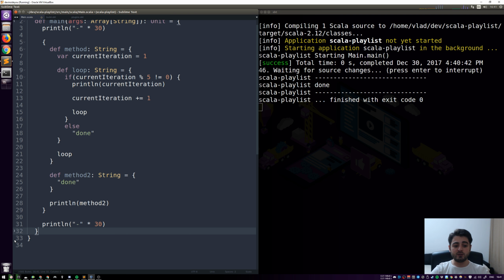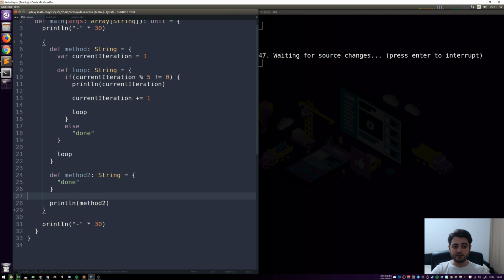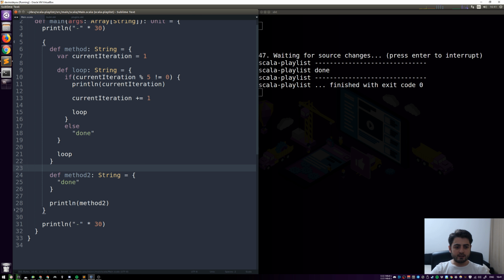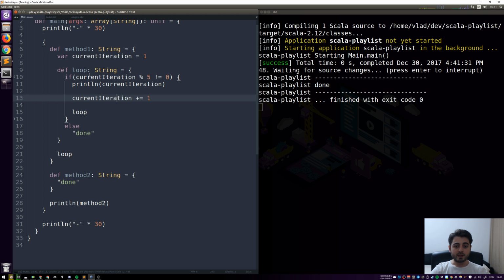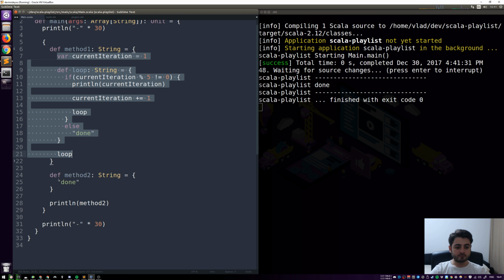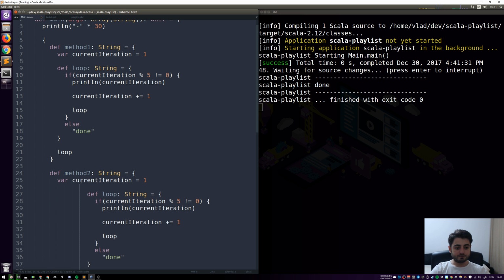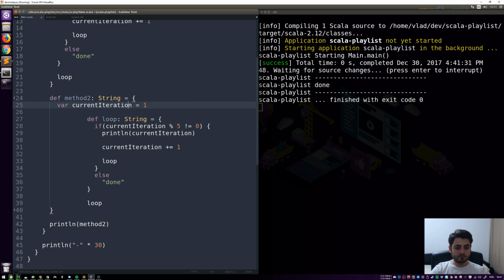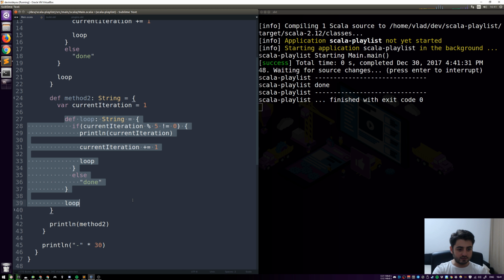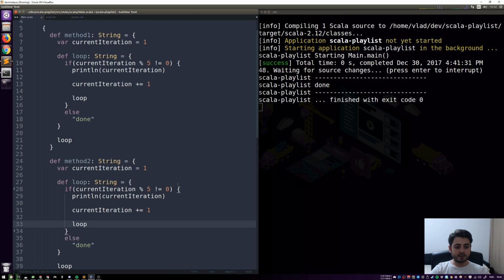So this is a different way of binding, and this is exactly what we're going to do over here. The method 2 is going to look very similar to method 1. In fact, maybe let's just call it method 1. We're going to have method 1 and method 2. Method 2 is going to be very, very similar, but instead of binding this variable like this, we're just going to have a parameter for loop. In fact, let me just copy everything from here and put it over here. I'm not sure why Sublime did that. There we go. So now they look the same.